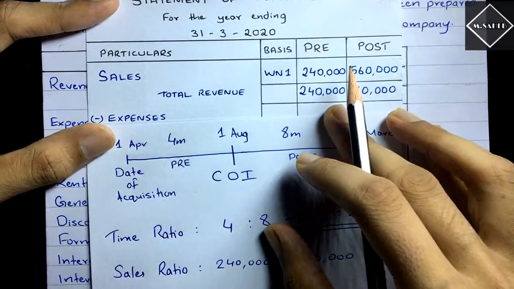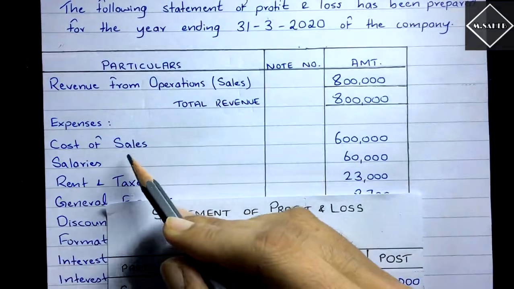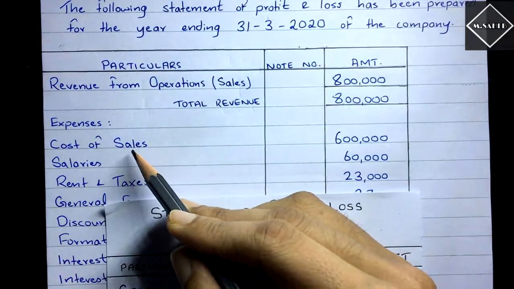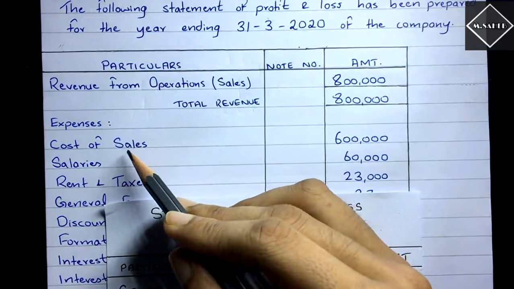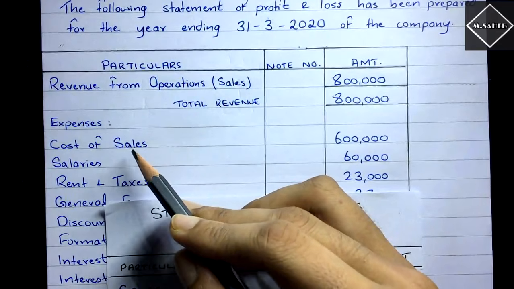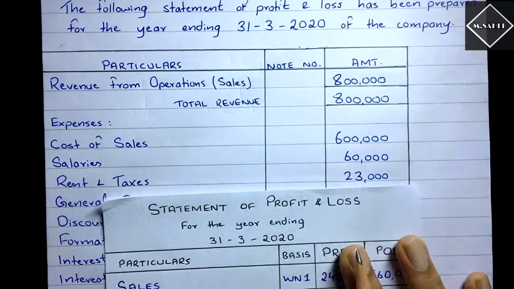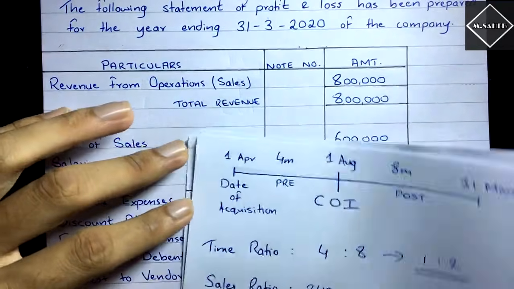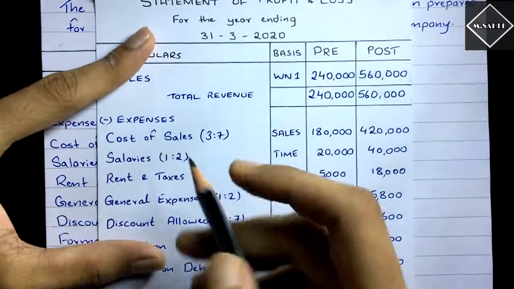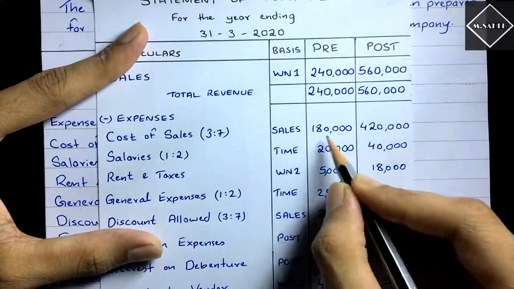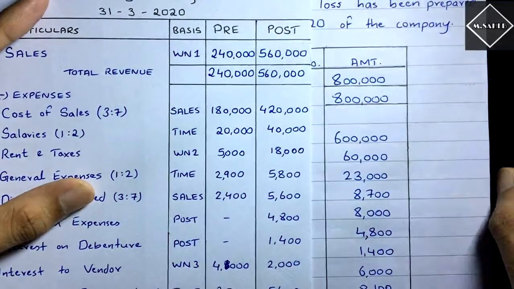And then you need to deduct all the expenses one by one. So the first expense we have is the cost of sales. Now cost of sales is directly related with what? Sales. It is directly related with sales. So usually it will be done on the sales ratio unless there is an adjustment regarding it. So the 6 lakhs will be done on the sales ratio. Now what is the sales ratio? We found it out, right? Sales ratio is 3:7. So cost of sales 3:7. Sales ratio 1,80,000, 4,20,000. We calculated that. See, the total is 6 lakh. Yes, cost of sales is 6 lakh.